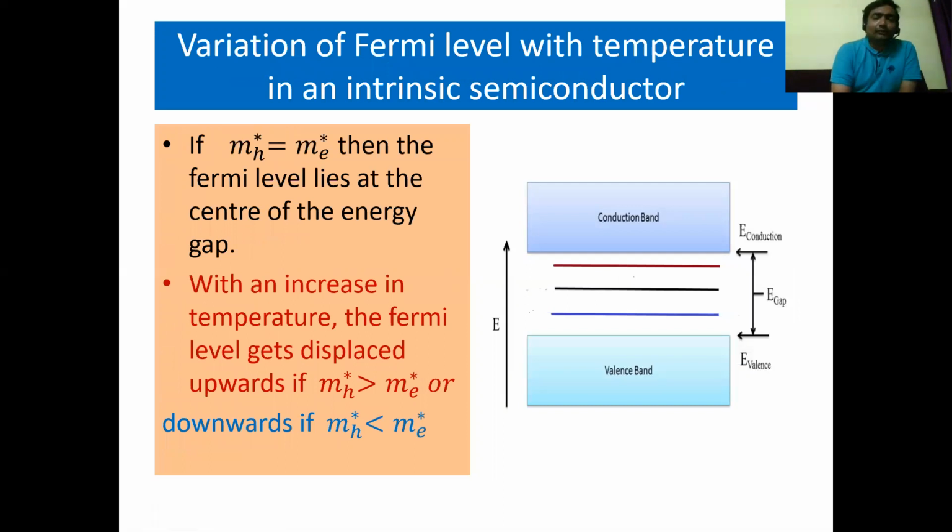Now we have another case. If m_h* equals m_e*, then the Fermi level lies at the center of the energy gap. But if you assume that m_h* is greater than m_e*, or m_h* is less than m_e*, then there is a slight change in the Fermi level. So how does it change? With increase in temperature, the Fermi level gets displaced upwards if m_h* is greater than m_e*, or the Fermi level slightly moves downwards if m_h* is less than m_e*.